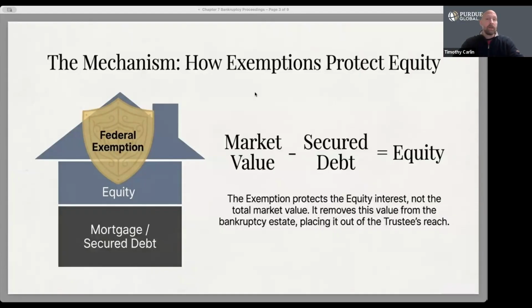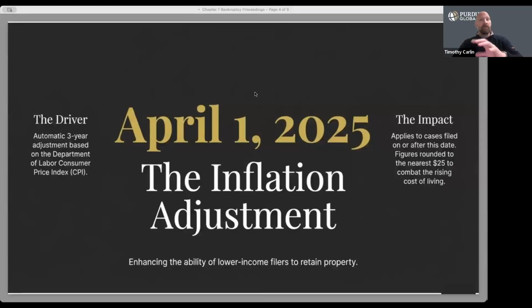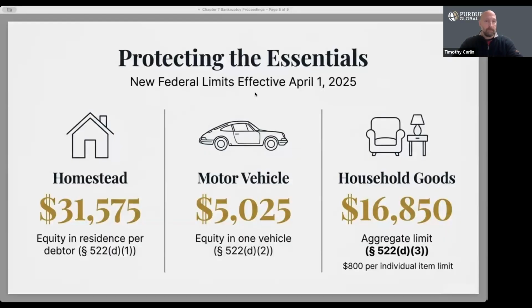So now let's go to inflation adjustments. Federal bankruptcy exemptions adjust periodically to account for inflation. The most recent update became effective on April 1st, 2025, and these updated figures apply to cases filed on or after that date. The purpose of these adjustments is to preserve the real economic value of exemptions in an inflationary environment. So let's go ahead and examine what those amounts are.